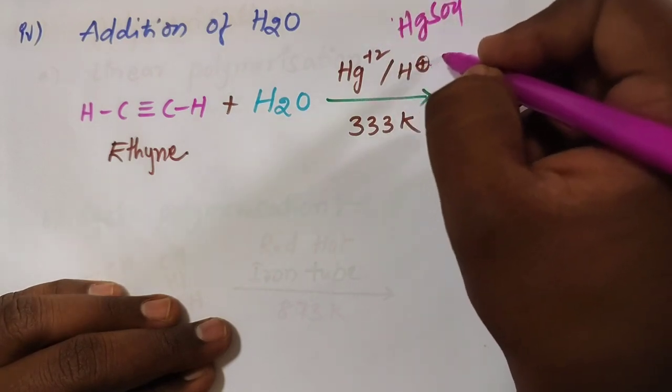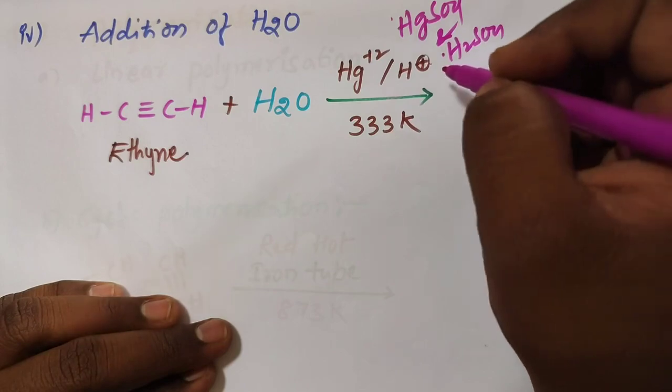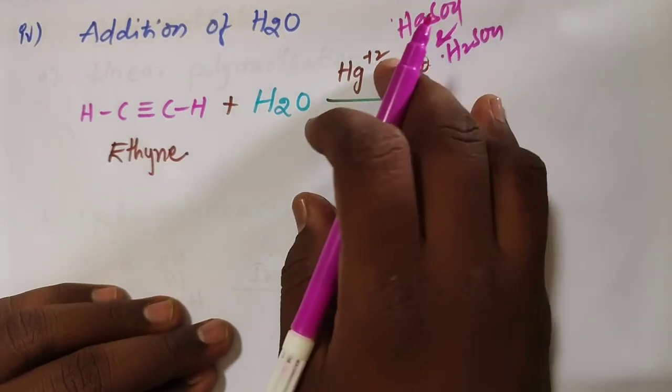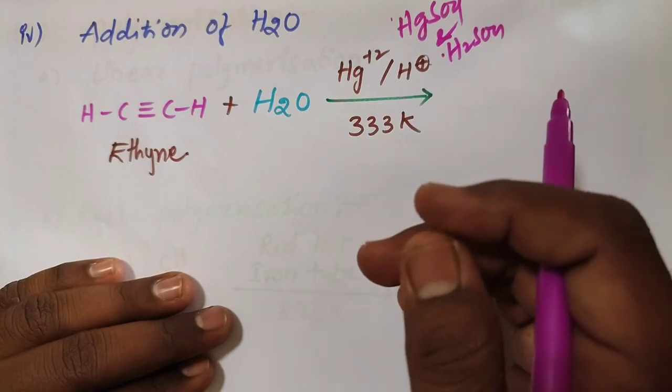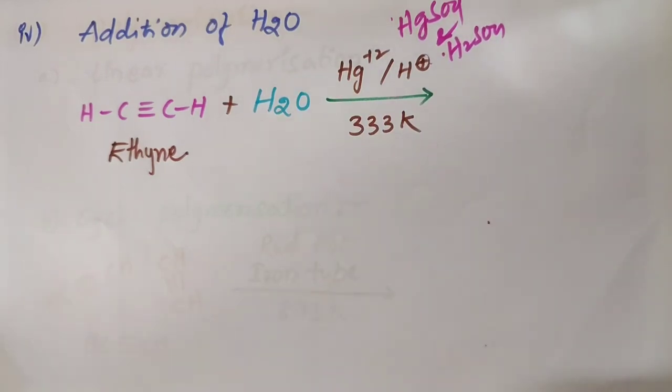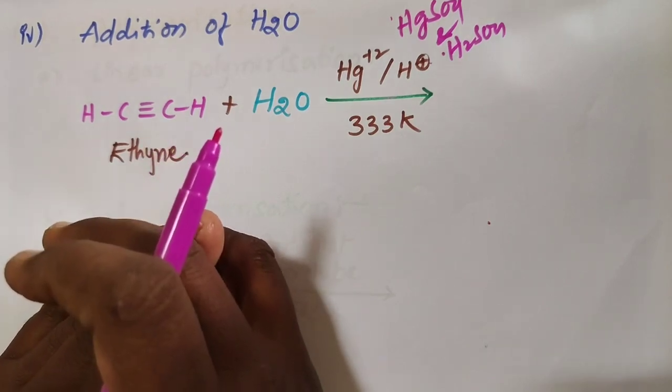With dilute H2SO4, that is the H plus condition, under 333 Kelvin temperature, we get carbonyl compounds as the product.